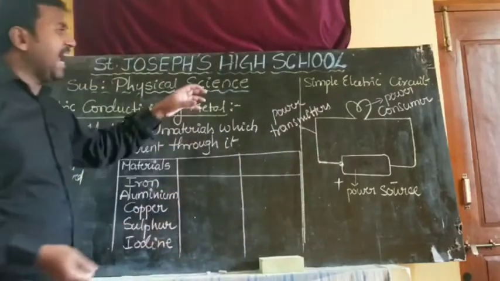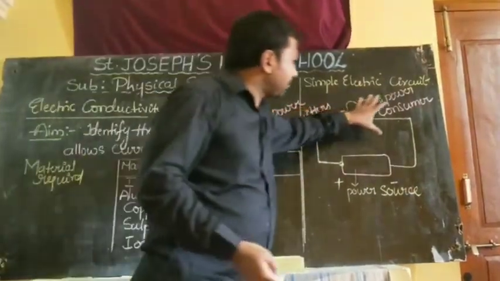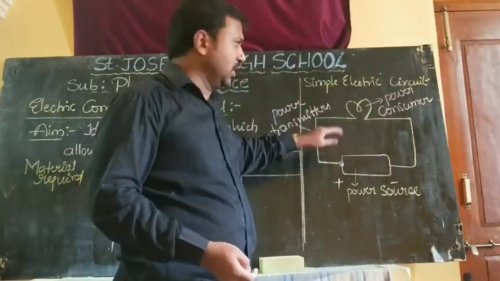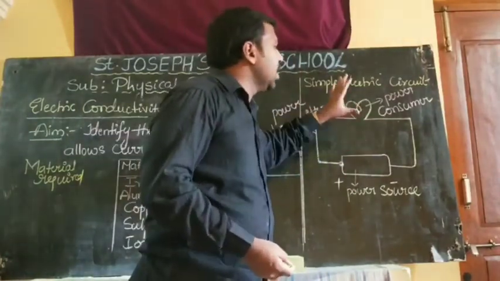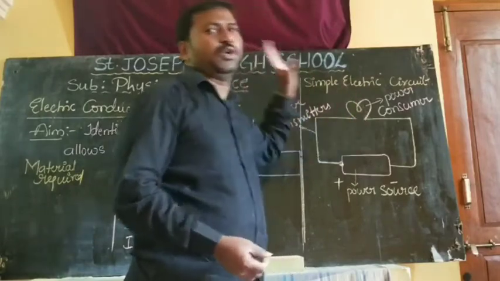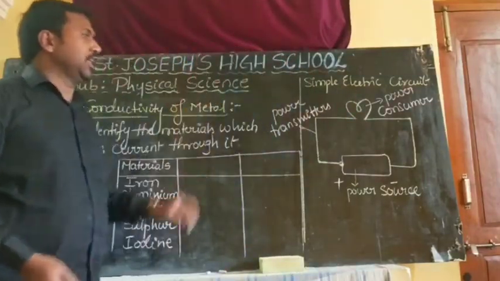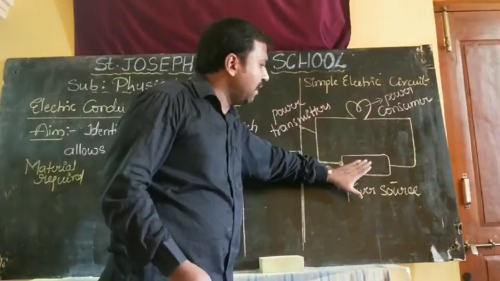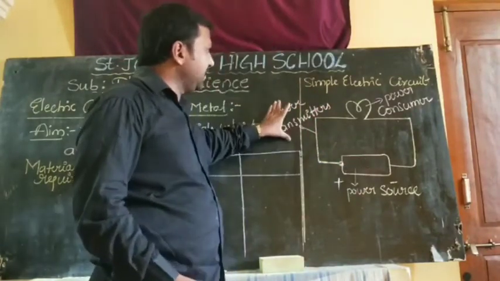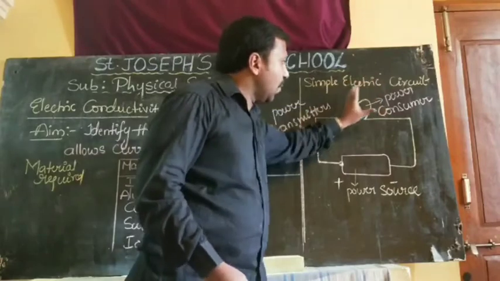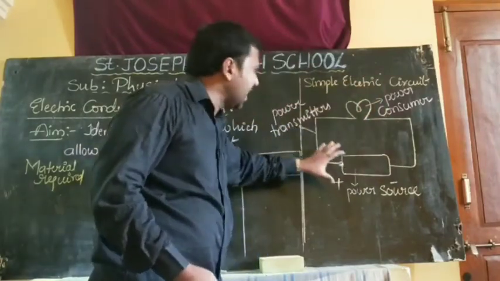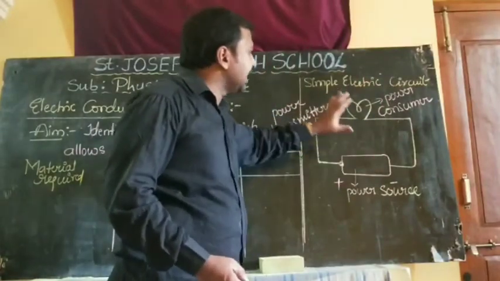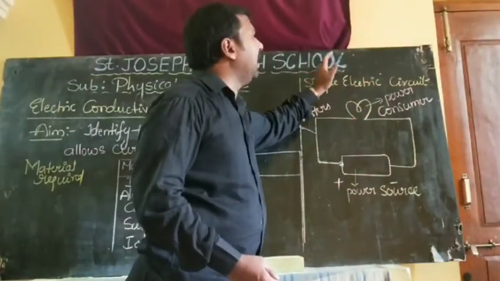Okay, now. So it is a closed one or open one? Completely it is closed. That's why it is simply called a closed circuit. A closed circuit which is made by power source, power transmitter and power consumer. By using only these three substances, this is called a simple electric